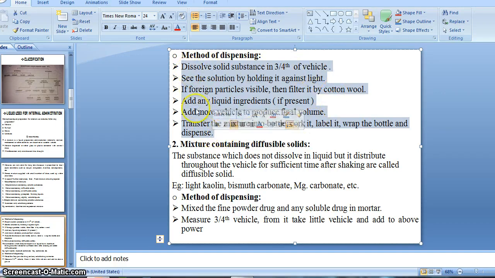By adopting this procedure we can easily dispense a simple mixture.